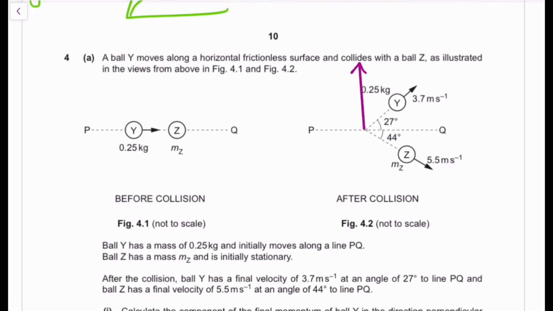So momentum is a vector. Why is momentum a vector? Because momentum includes velocity. Since velocity is a vector, momentum is therefore also going to be a vector, because since one thing is a vector, the other one is also going to be a vector. So if we resolve this velocity into that component, we're going to have a velocity of 3.7 sine of 27.